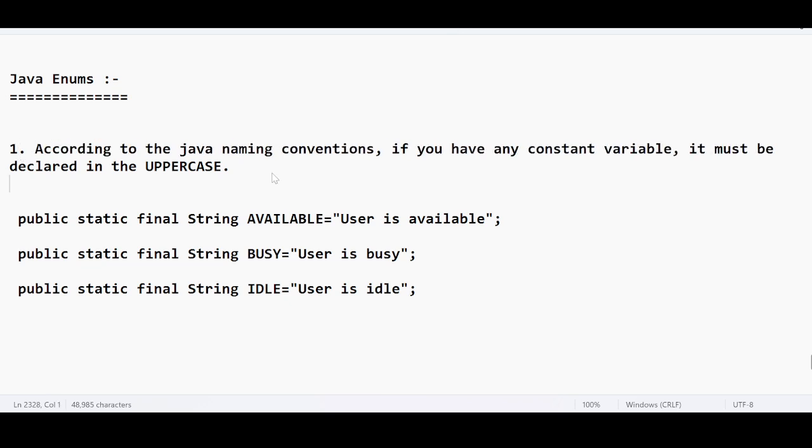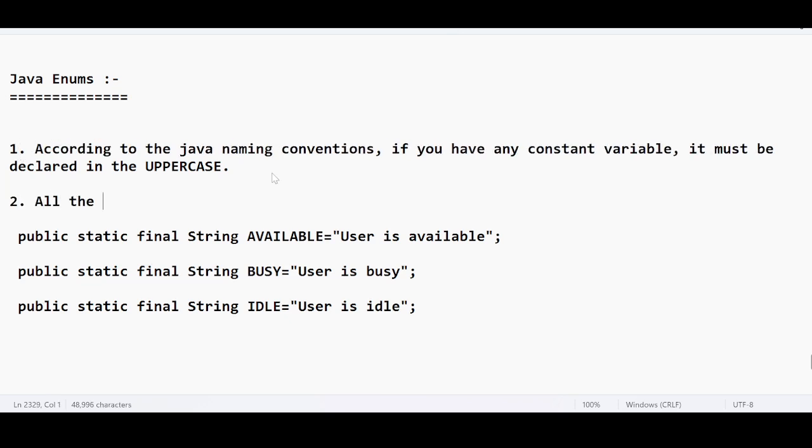The rule number 2 says all the constants should be represented with public static final. This is mandatory. I mean, highly recommended, not mandatory, highly recommended.